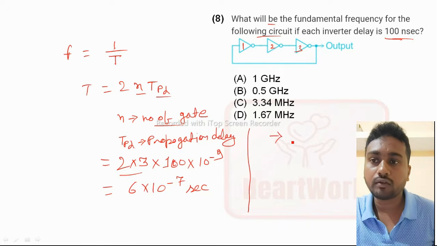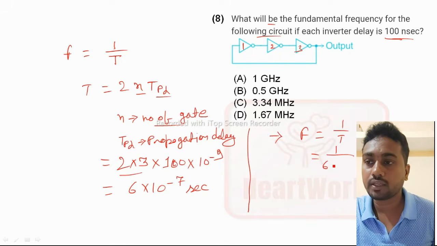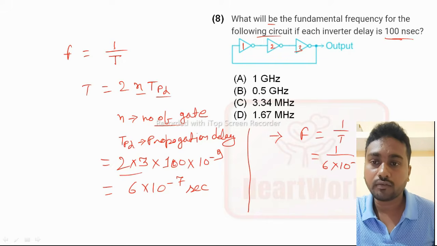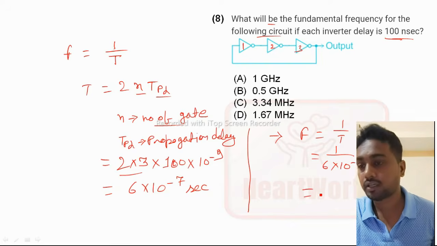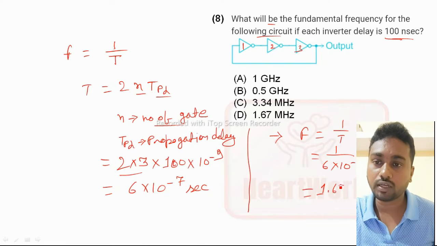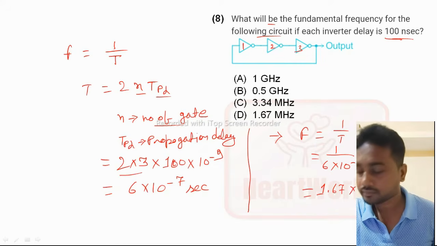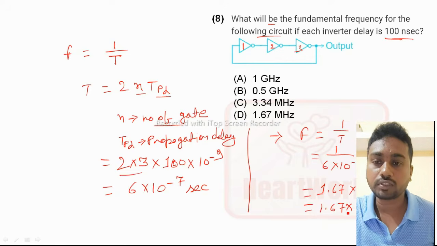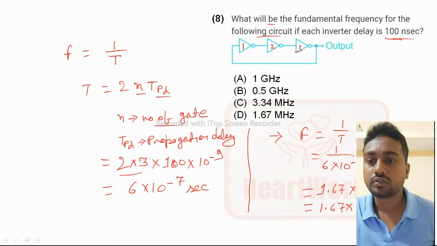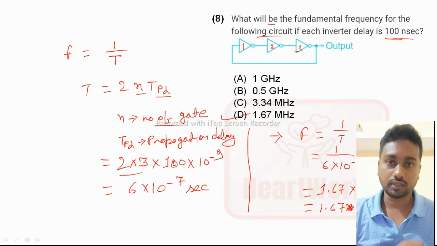Now we have to calculate the frequency. Frequency equal to 1 by T. So 1 by 6 into 10 to the power minus 7 second. 1 divided by 6 into 10 to the power minus 7, and we can write this as 1.67 into 10 to the power 6 hertz. 10 to the power 6 means megahertz. So 1.67 megahertz is the answer. Option D is the right answer.